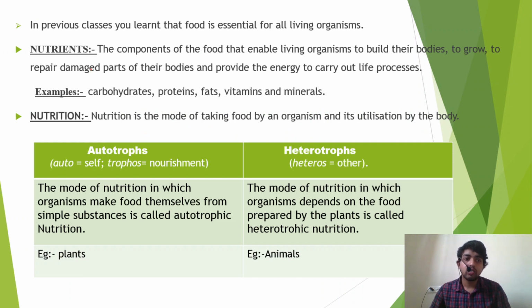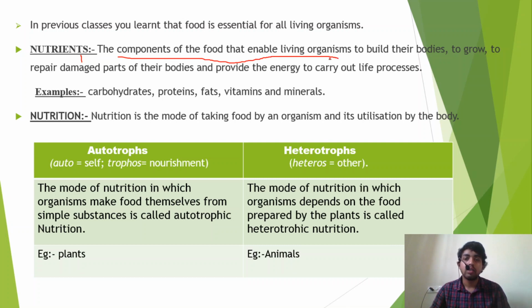So I asked you in the very beginning how we get energy from food, because food has nutrients. What are nutrients? Nutrients are nothing but the components of the food.